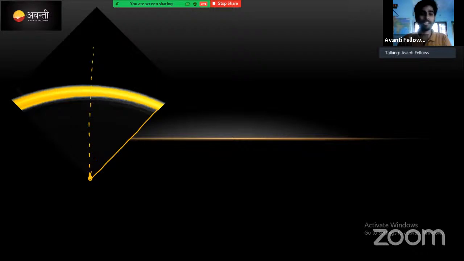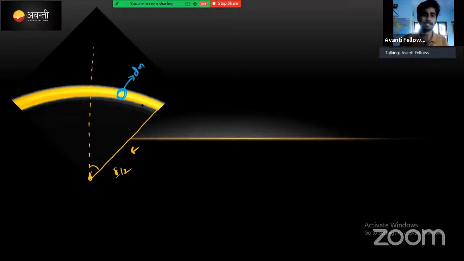Now what I want to do: this angle is 5/2, and mass per unit length has to be taken. That's why I will take a small mass here, one small mass, and call it dm mass.